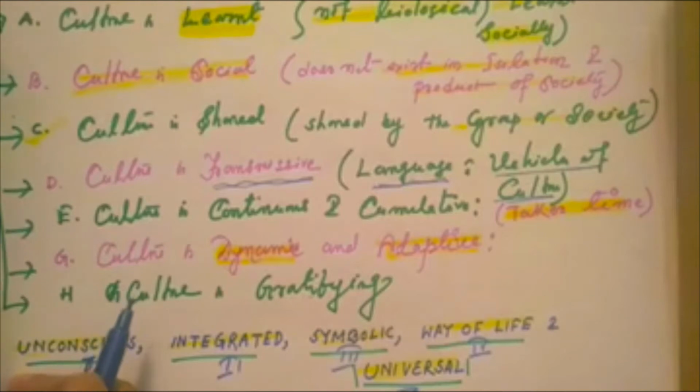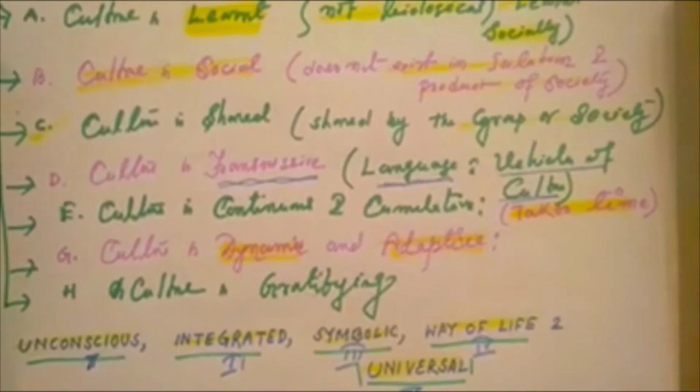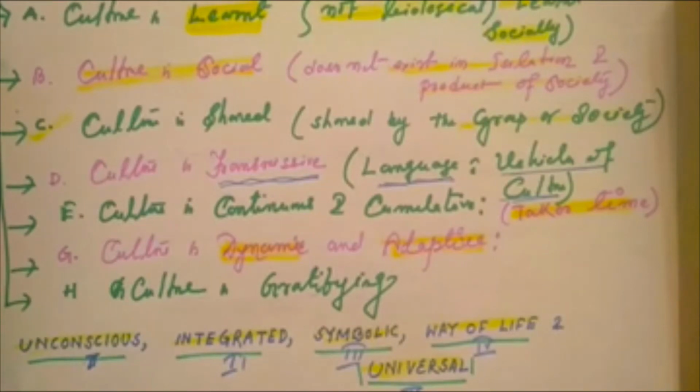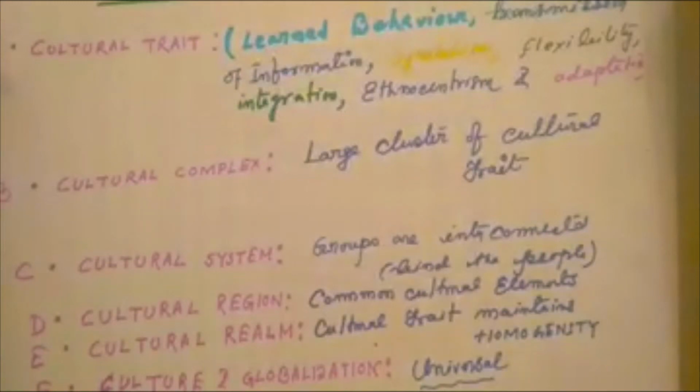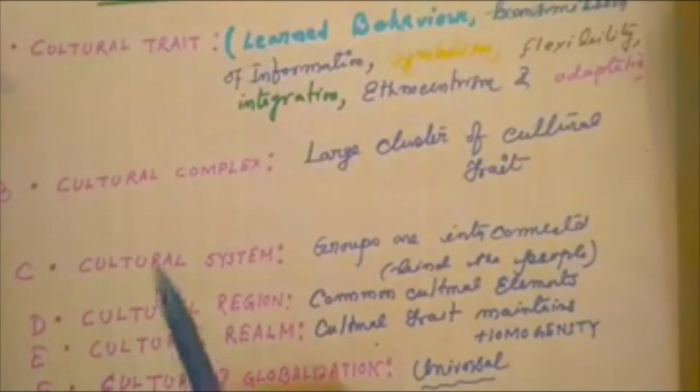Okay, it's not biological, it's a social activity, it is a group activity, it is transmitted from generation to generation. It's a learned behavior, it's adaptive and dynamic, it's related to time and space factors. And now we come to the components of culture.